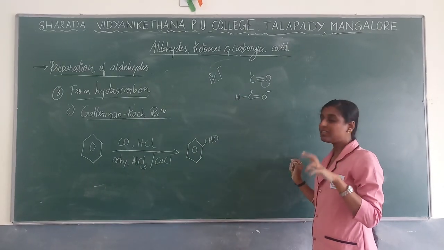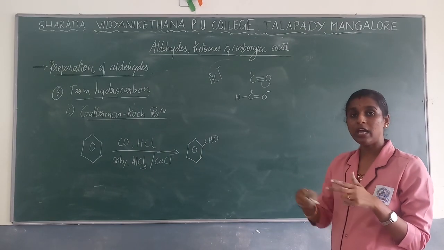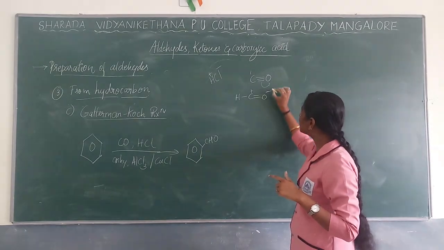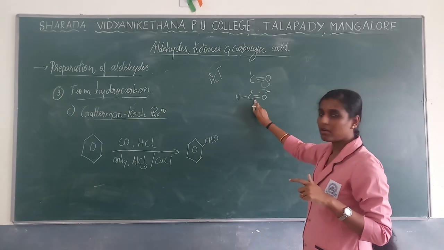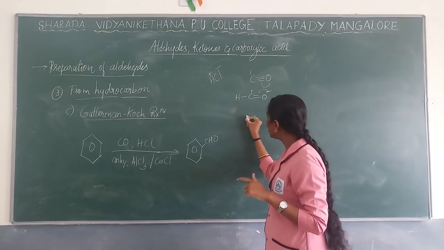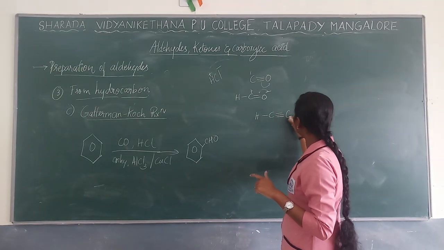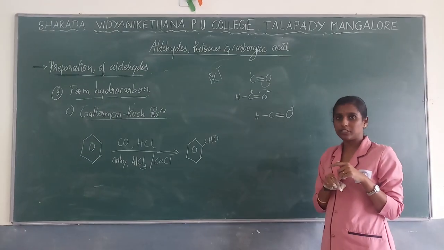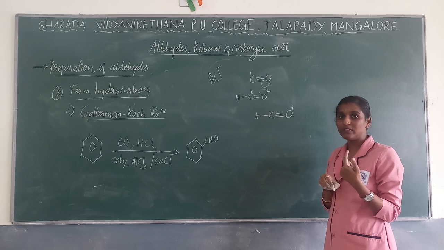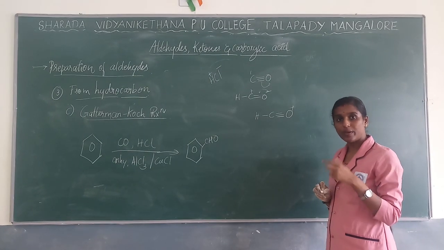Now in the presence of AlCl4, what will happen? Resonance will take place, so that this bond will be given back to the carbon. Now here you will get HC triple bond with oxygen. Now this will act as an electrophile in nature. Electrophile in the sense what? Lewis acid. It accepts electrons, right? So this will act as a Lewis acid.